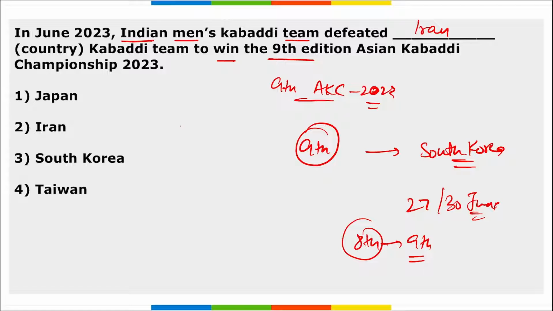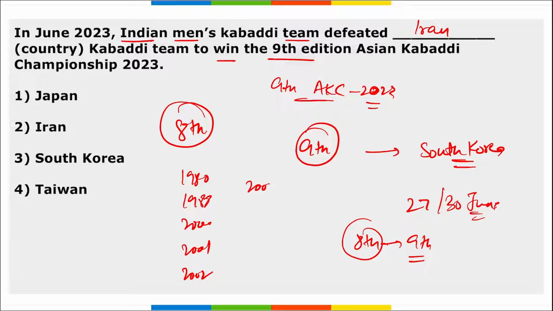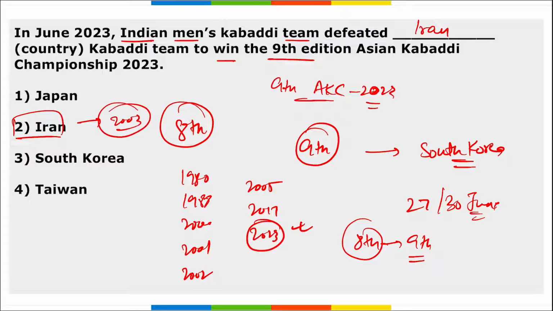Previously, remember, India had won it 7 times and this is the 8th time that India has won this title. It was in 1980, 1988, 2000, 2001, 2002, 2005, 2017, 2023 that we won this title. Right? And when did Iran win? Iran has won it once, in 2003. Correct? And here India won the gold medal in the men's Kabaddi Championship and Iran won silver. That was the 9th edition of the Asian Kabaddi Championship 2023 held in South Korea.